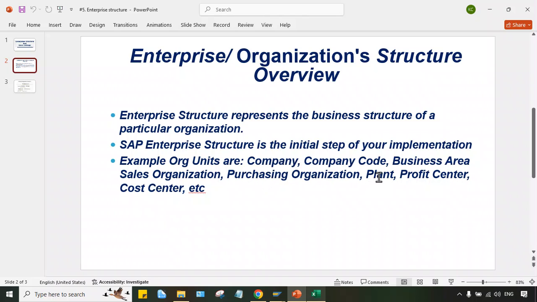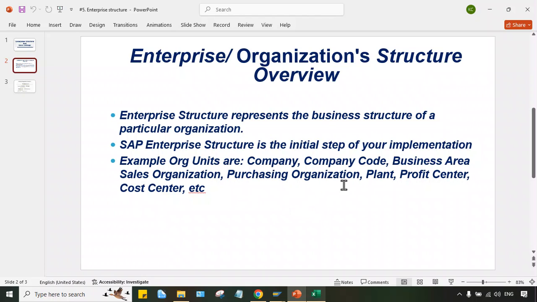Not all of these organizational units belong to the FICO module itself. Purchase organization comes from MM and sales organization is from SD. I have just quoted a few examples here.